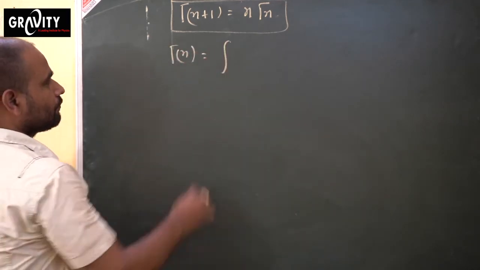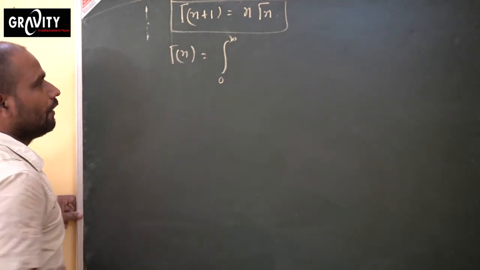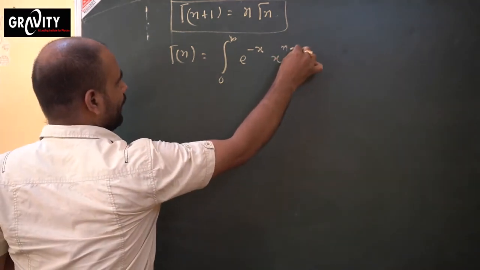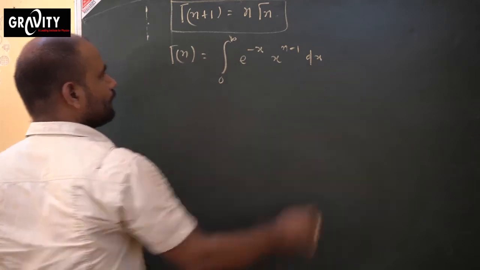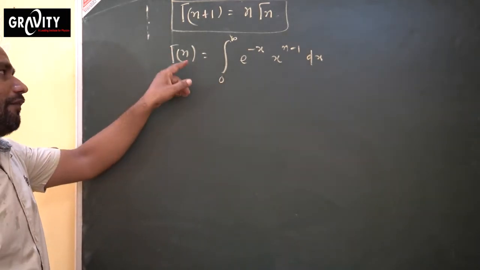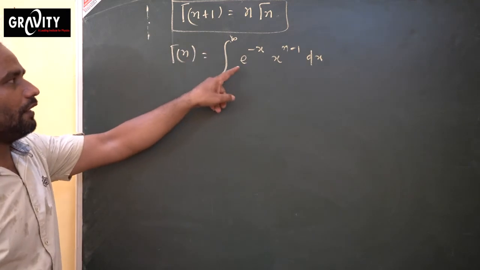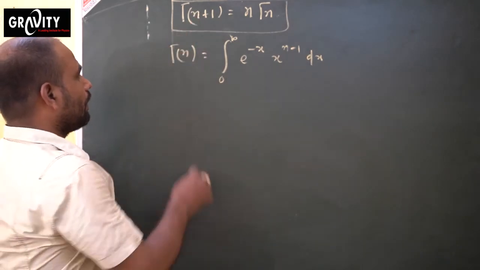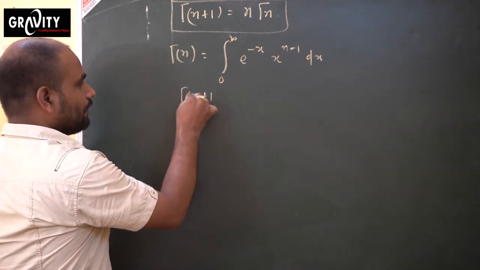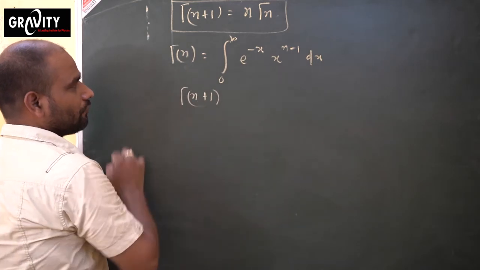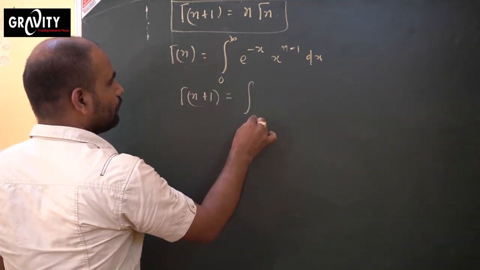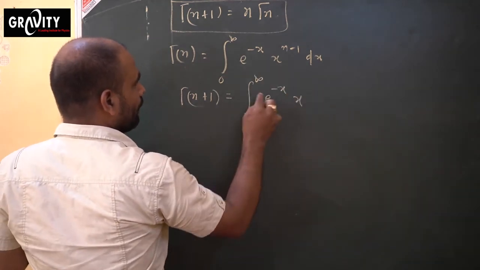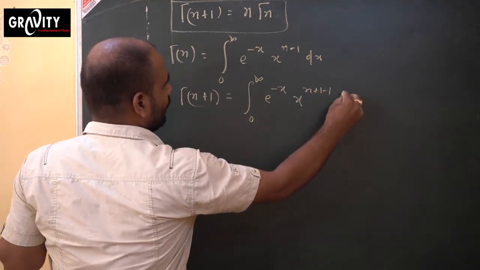The integration from 0 to infinity of e to the power minus x times x to the power n minus 1 dx. So from the definition, gamma n equals the integral from 0 to infinity of e power minus x, x power n minus 1 dx. But what is there now? Gamma n plus 1. That means instead of n we will use n plus 1. So how much will come here? This equals the integral from 0 to infinity of e power minus x, x power n plus 1 minus 1 dx.